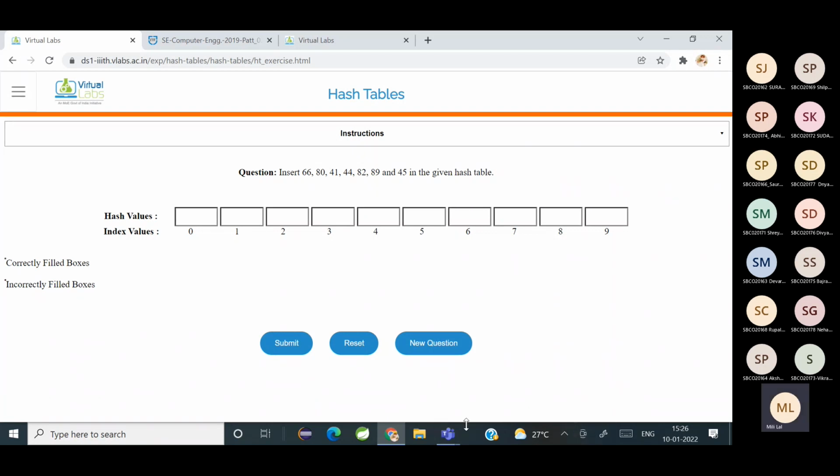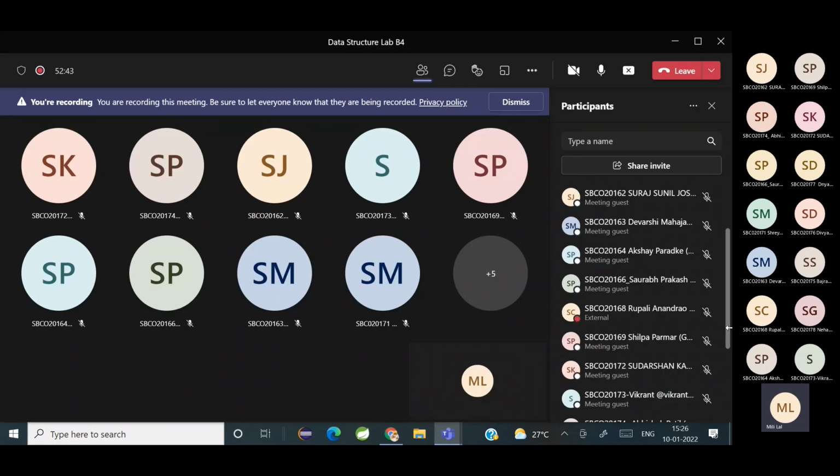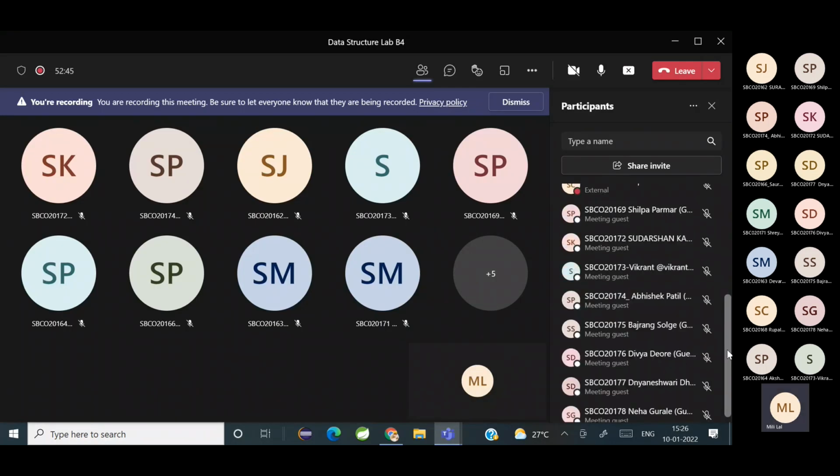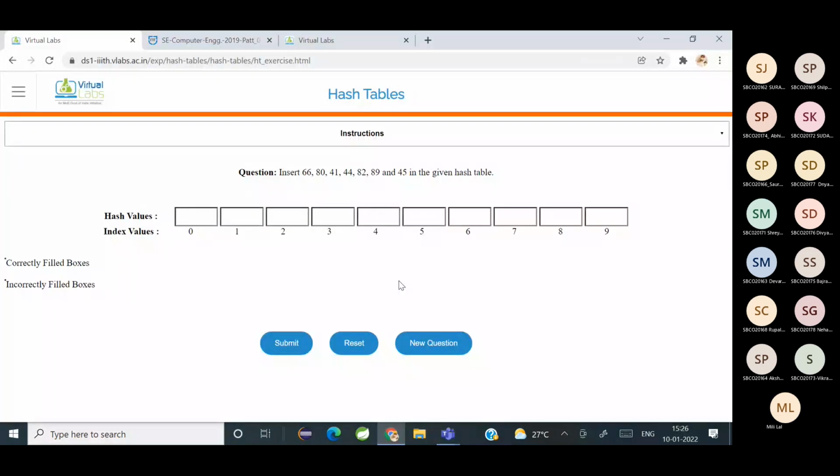Okay, now I'll call out somebody and that person will answer me. Dhyaneshwari, are you there? Okay, now tell me where 66 will be placed. Why are we doing mod 10? Because the size of the table is 10, okay? So you'll have to first see the size of the table. Now, where will you place 66? Index 6, okay.